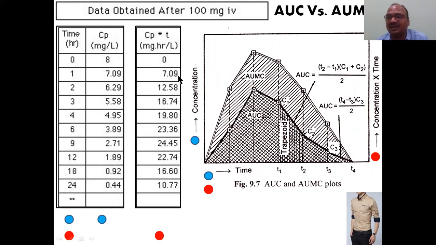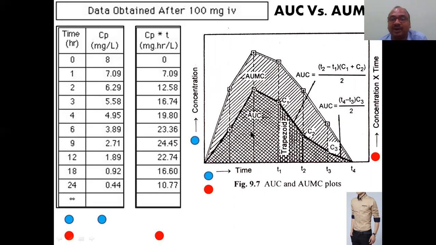Cp times T. Now you take this on the y-axis, versus T. That's why I put red dots here. One is time versus concentration of the drug in the plasma, and the other is concentration multiplied with time versus time. So you will get one more curve here like this. This is nothing but the AUMC.